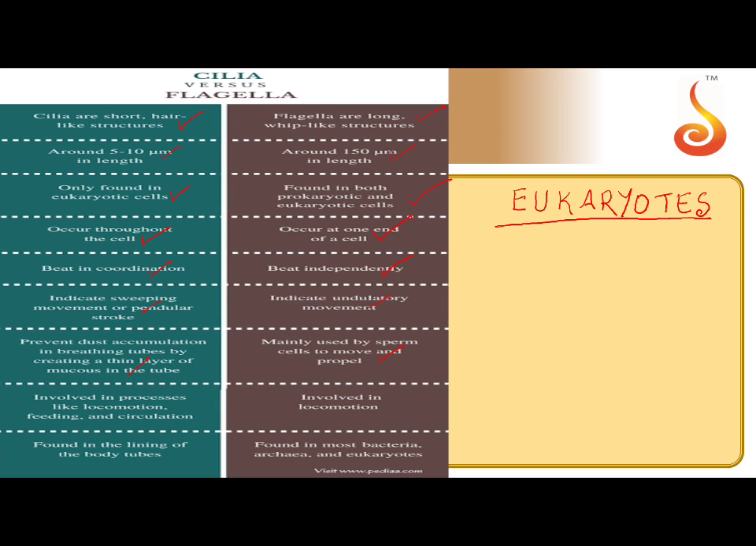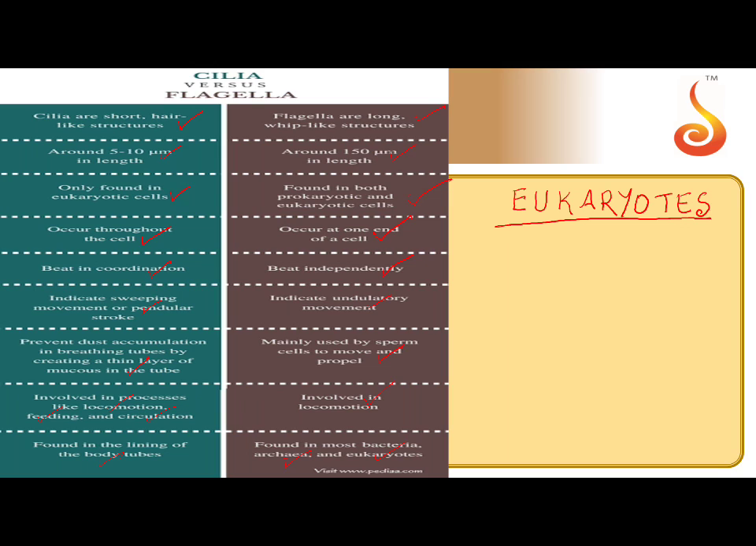Cilia are involved in processes like locomotion, feeding and circulation. Flagella are involved in locomotion. Cilia are found in the lining of the body tubes. Flagella are found in most bacteria, archaea and eukaryotes. So we see cilia doing multiple functions.